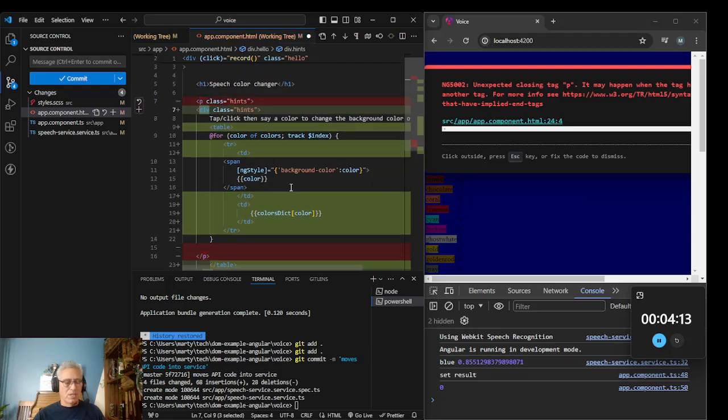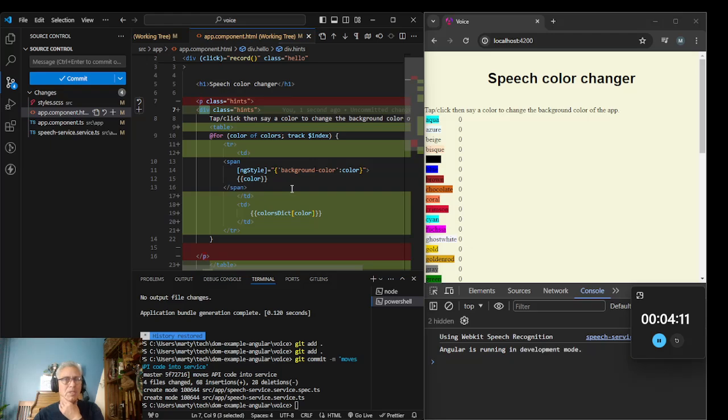Like I said, I do think that is an Angular bug. That would be my guess, but I could be wrong. I'd say 99 times out of 100 when I think something's an Angular bug, I'm wrong. So I don't have a good track record when it comes to blaming Angular for things.